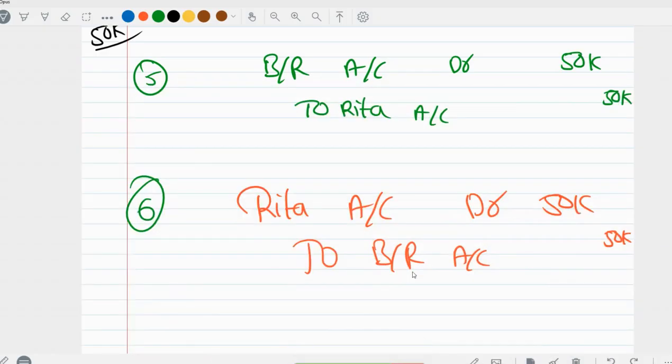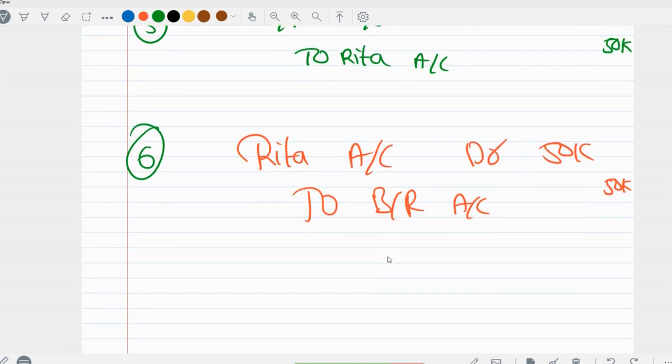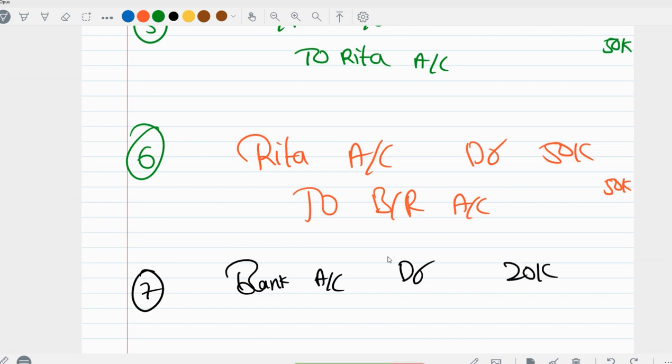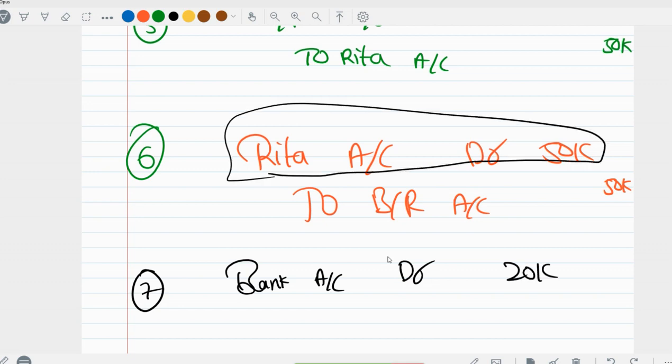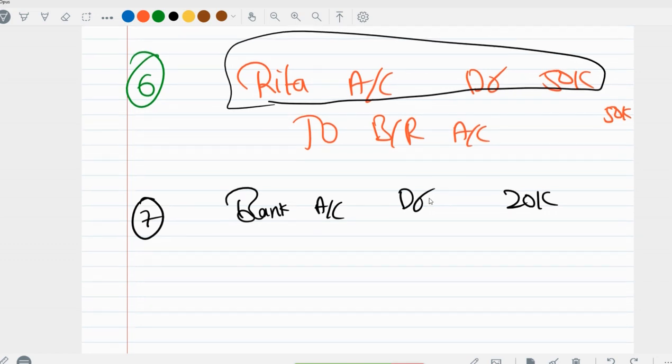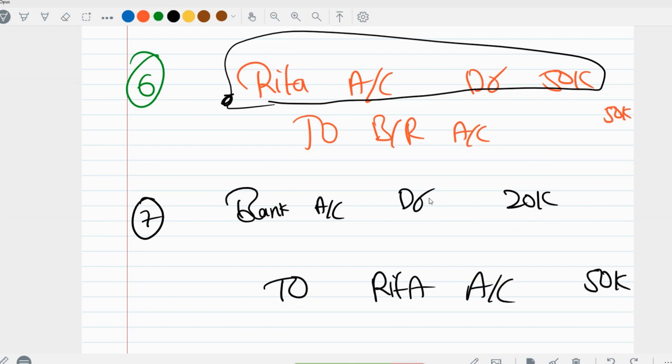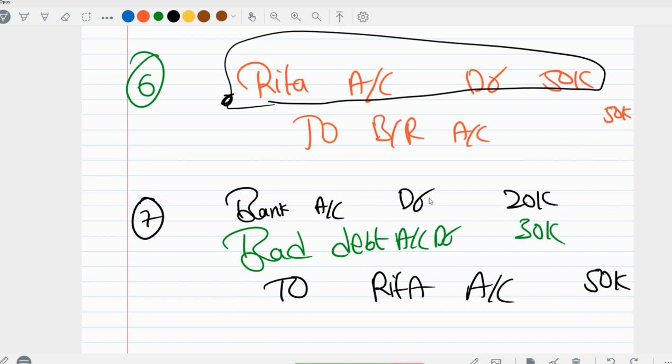So 50,000 into 40%, you will get 20,000. So I can recover from Rita 40%, which is 20,000 rupees only. Bank account debit 20,000, but I made her my debtor for 50,000. I need to cancel her as my debtor. So to cancel it, previously I have debited and now I will credit it to Rita account 50,000. Then the remaining balance I will write off as bad debt account debit 30,000. Then Rita is out of our books.